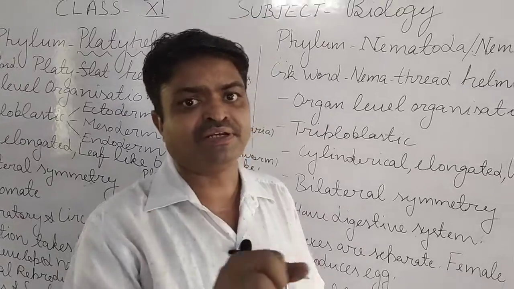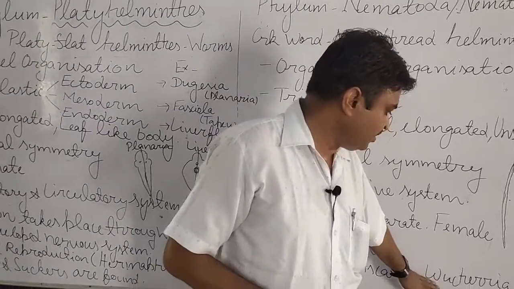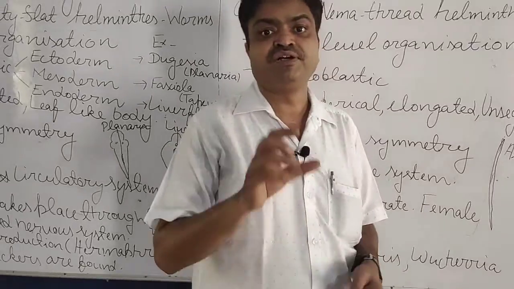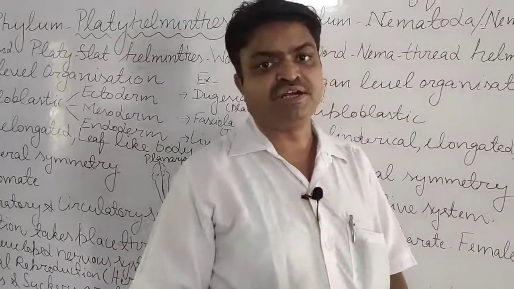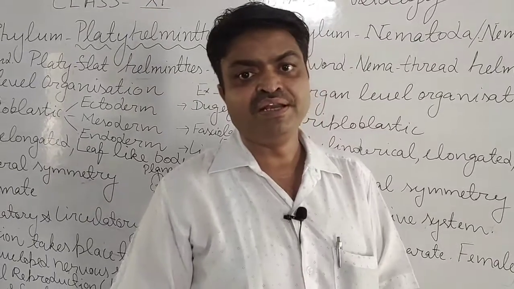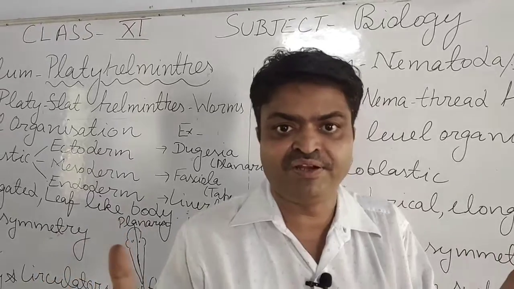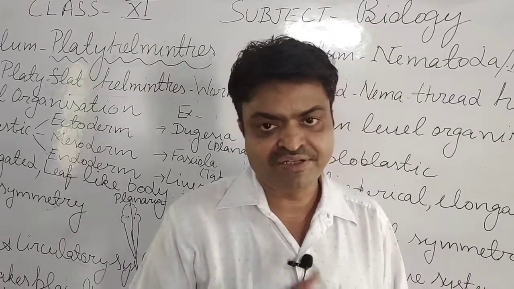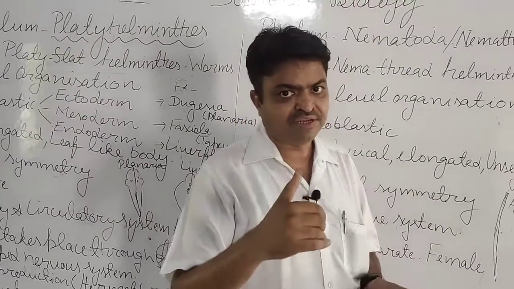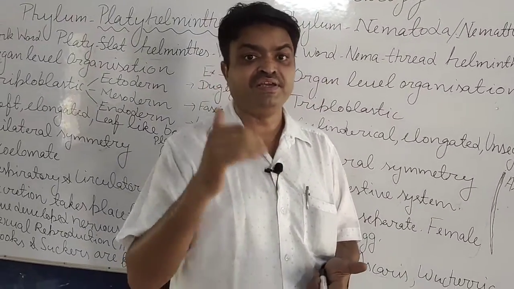Wuchereria is the roundworm that causes one dangerous disease known as elephantiasis, in which the limbs become large like an elephant's limb. That's why that disease found in humans is known as elephantiasis.